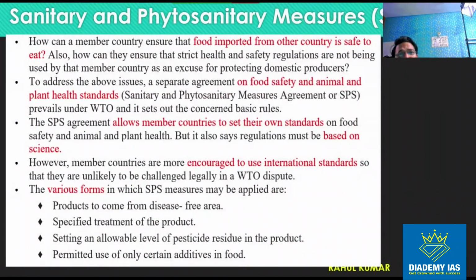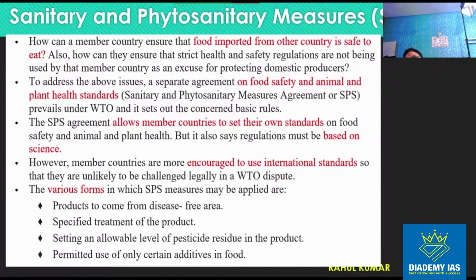There is one more term you will come across: sanitary and phytosanitary measures. So these are for the hygiene. So if some country wants to ensure some minimum safety and hygiene standard regarding the imported products, it can implement certain international standards over the food item, animal item, so that the health and hygiene is maintained, right? So for example, India imports some food item from China in the current scenario.